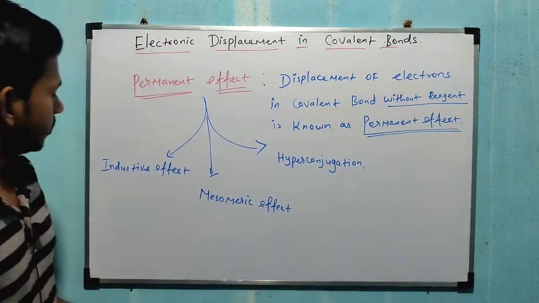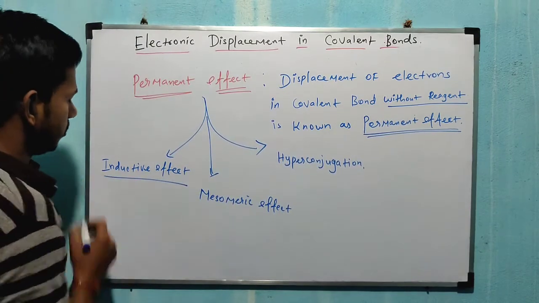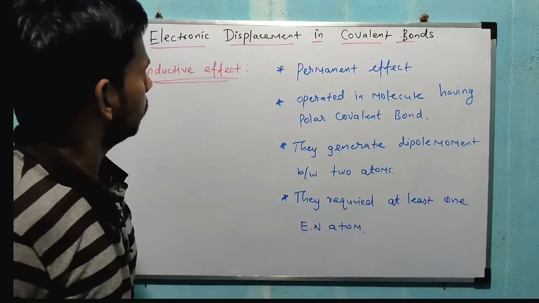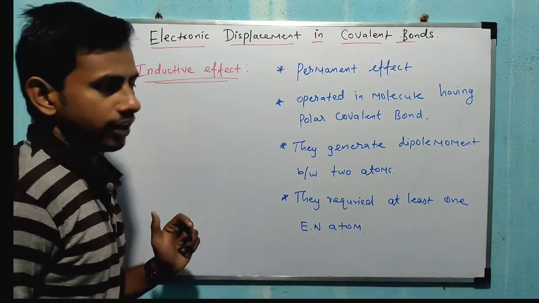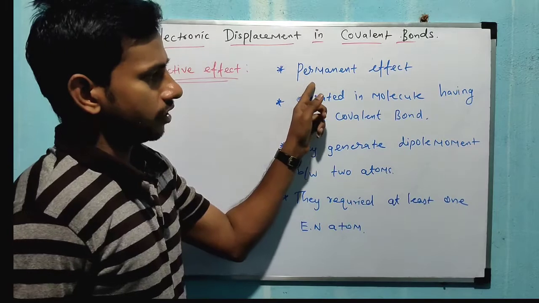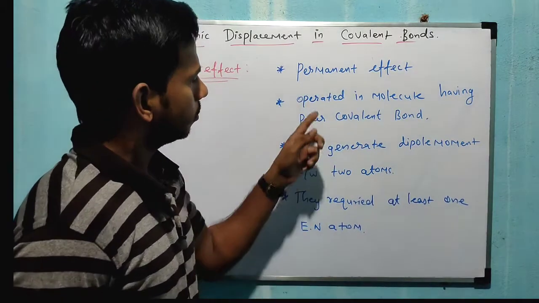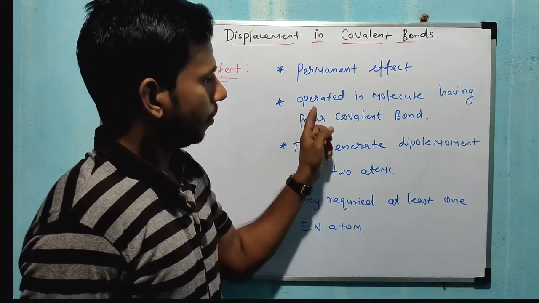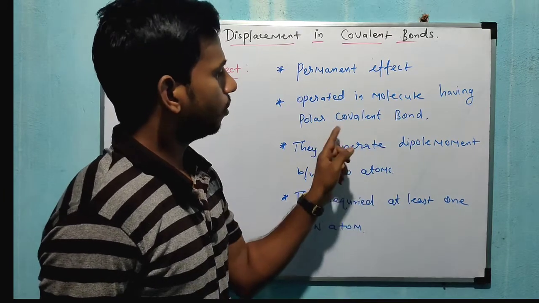First of all, we'll start with the inductive effect. It is a permanent effect. The inductive effect operates in molecules having polar covalent bonds.